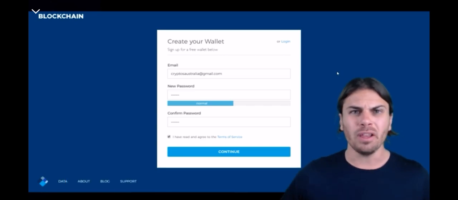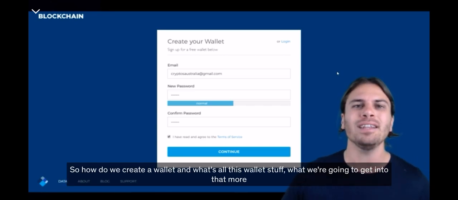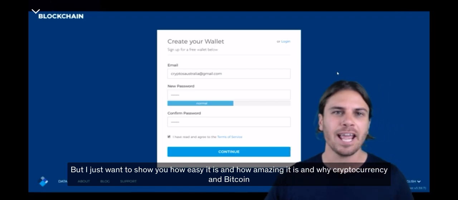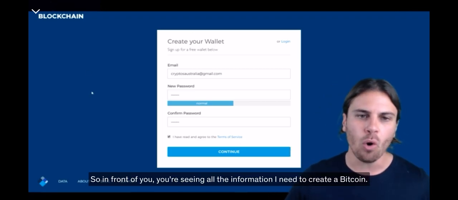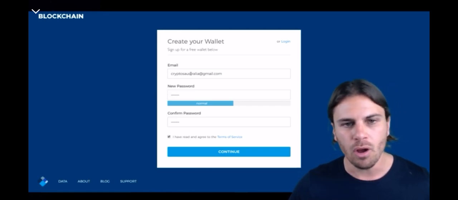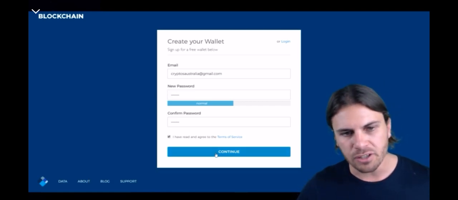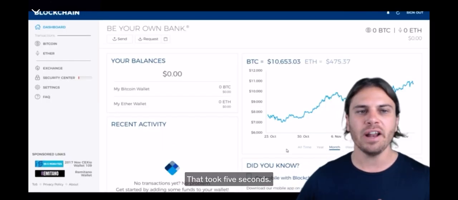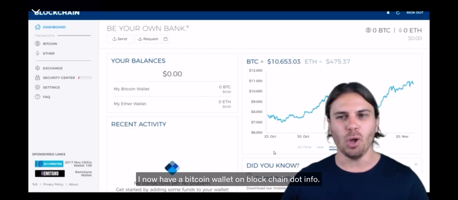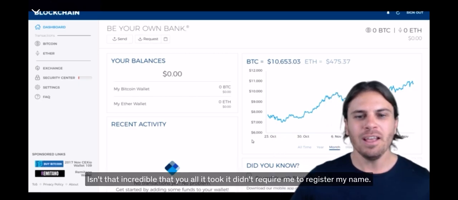Okay, so how do we create a wallet and what's all this wallet stuff? Well, we're going to get into that more later on, but I just want to show you how easy it is and how amazing it is and why cryptocurrencies and Bitcoin are going to change the world. So in front of you, you're seeing all the information I need to create a Bitcoin wallet. I've put in my email, I've put in a password, I've agreed to the terms of service, continue. Now watch just how easy this is. And we're done. That took 5 seconds. I now have a Bitcoin wallet on blockchain.info. Isn't that incredible? That is all it took.